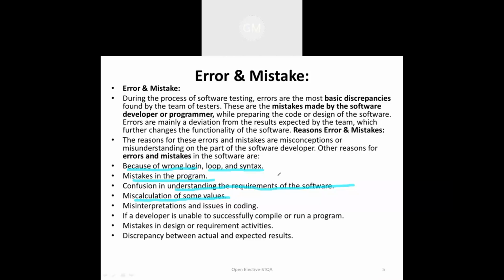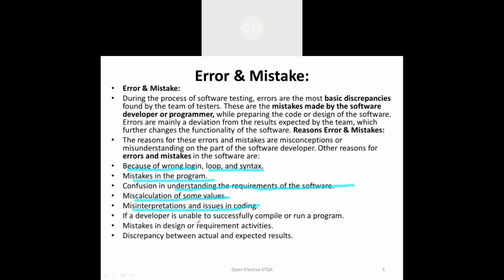Another case in requirement analysis: if the requirements are given by the customers but we misinterpret them, that may raise issues in the coding, and that is also called a mistake. Next, if the developer is unable to compile or run the program successfully, that is also a mistake or error in the program, because of syntax or loops and so on.